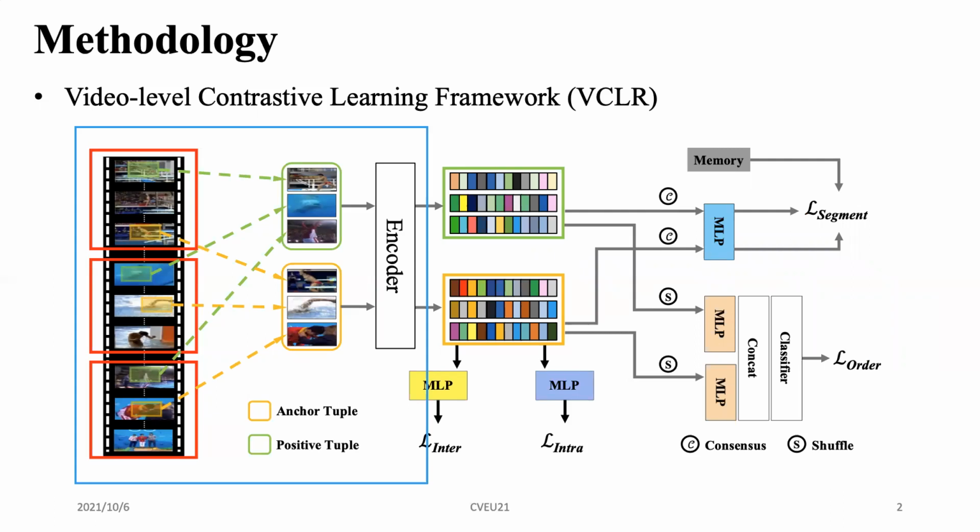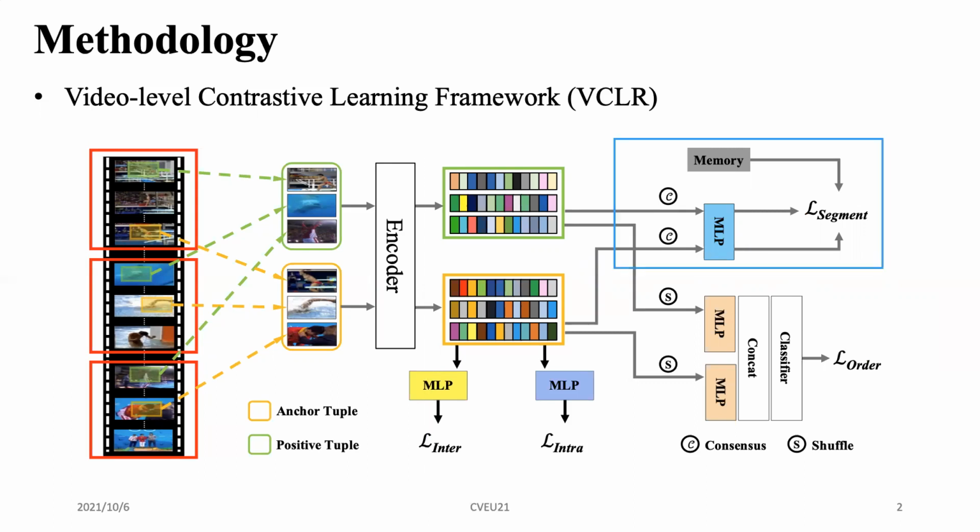Here, we input each frame into an encoder to get the frame level embedding. For the global context, we treat the 2 tuples as a positive pair. By fusing the frame level embeddings of each tuple with the constant module, we can get the video level embeddings, then calculate the contrastive loss. The negative samples come from other videos.